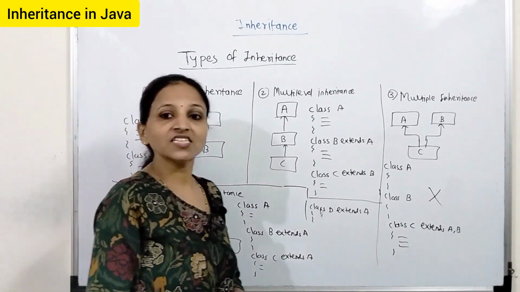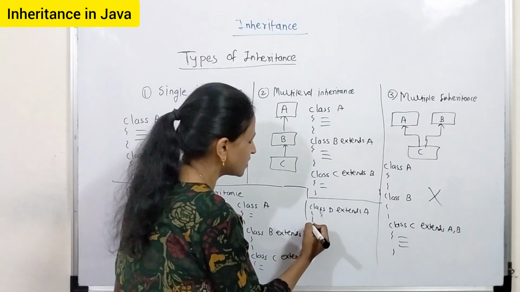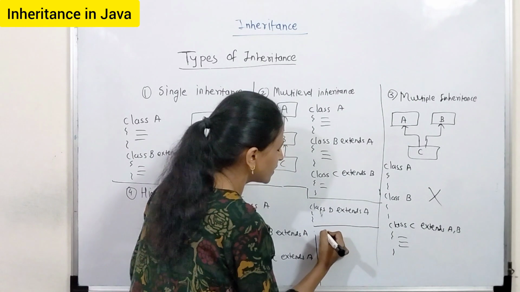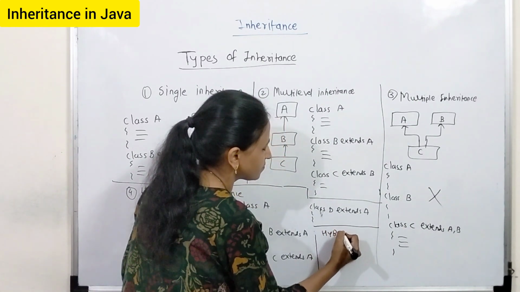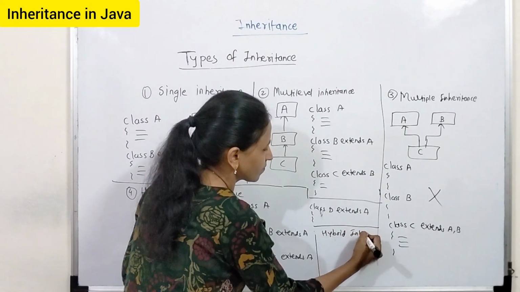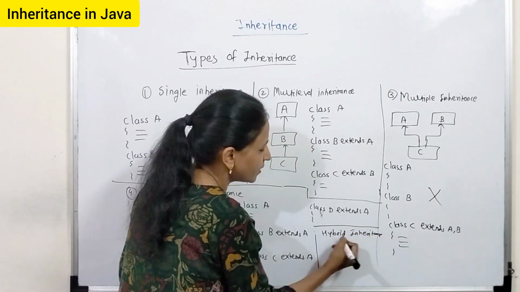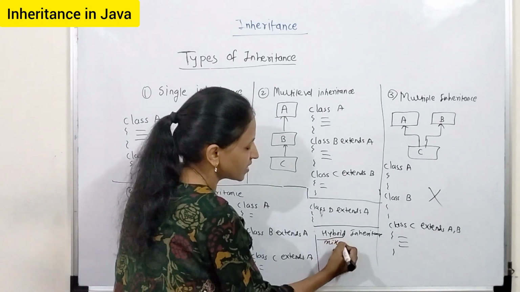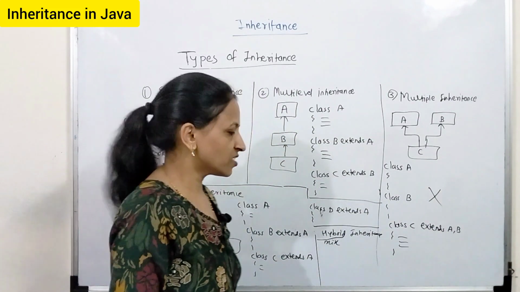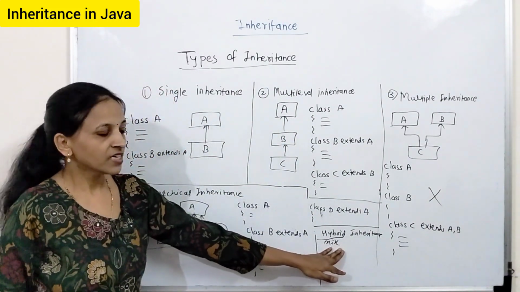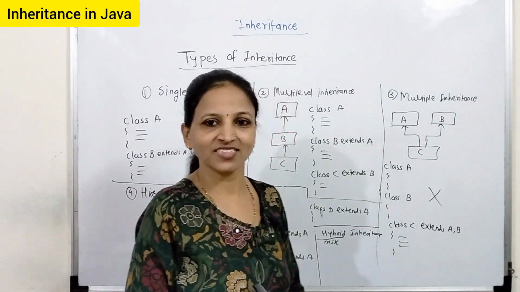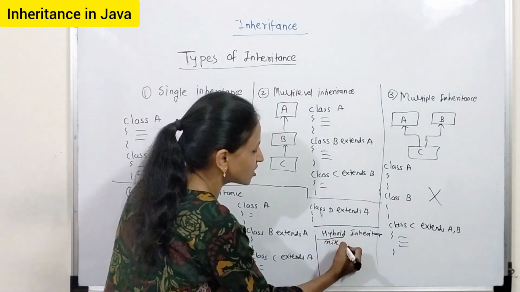Now the last one is hybrid inheritance. That is not valid in case of Java. Java doesn't support hybrid inheritance. Hybrid means a mix, a combination of all different types of inheritance, and that is not supported by Java because it may have internally multiple inheritance in it. For example, like a diamond structure may be like this.